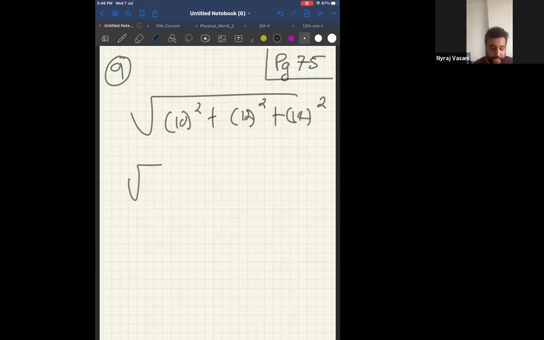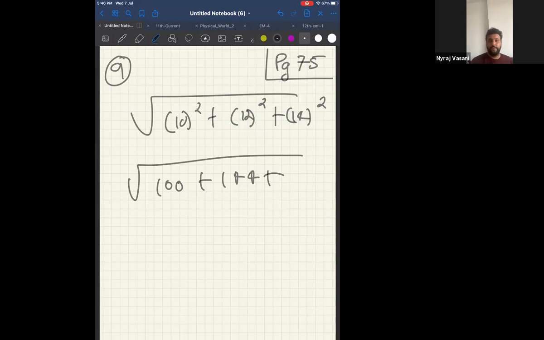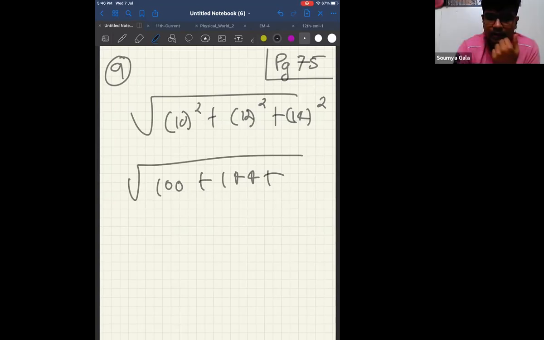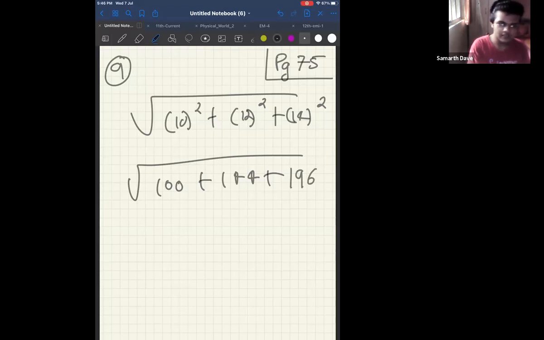Therefore, can I say it will be square root of 100 plus 144 plus what is 14 square? 196. Sorry, 15 square is 225. 14 square is 196. Correct.